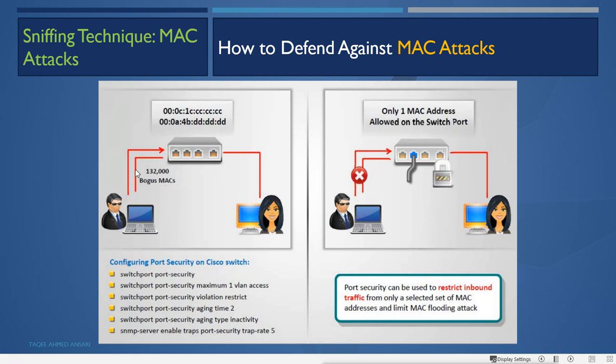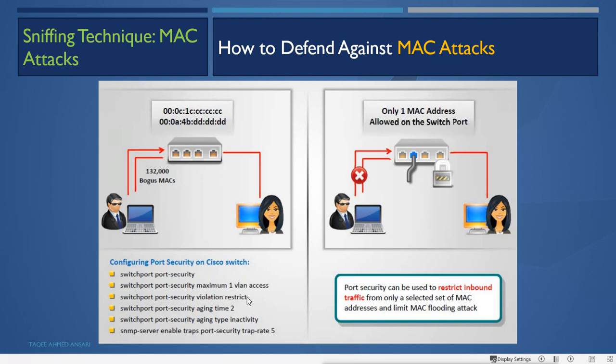What happens next, we can define with the third command: switchport port-security violation. That means when someone tries to cross the maximum limit of MAC addresses, which is 1 here, what is the switch going to do? If there is a violation, it is going to restrict. There are three options for this command: restrict, protect and shutdown.